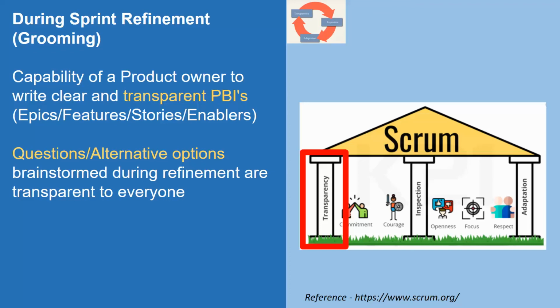Another thing is that during refinement or grooming, the Scrum team engages and brainstorms on that PBI item or story. During the brainstorming, if there are questions, those are answered. If there are alternative options produced by the development team or the Scrum team, then the product owner is actively listening to it.